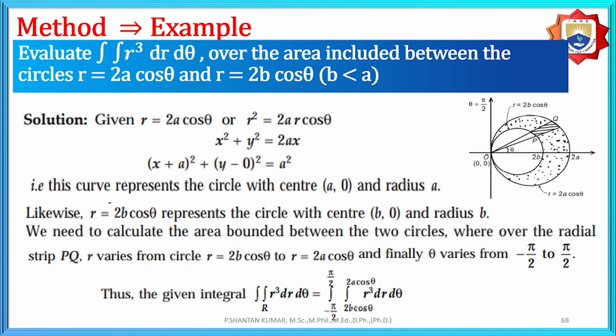Like circles, related to r equal to a only. The inner is 2a cos theta, 2b cos theta. Already mentioned that b is less than a. Therefore, based upon the conditions, we obtain the total, including the bounded circles. It is not mentioned that it is the first quadrant. Therefore, based upon the area included between the circles, that means together from the total circles bounded.